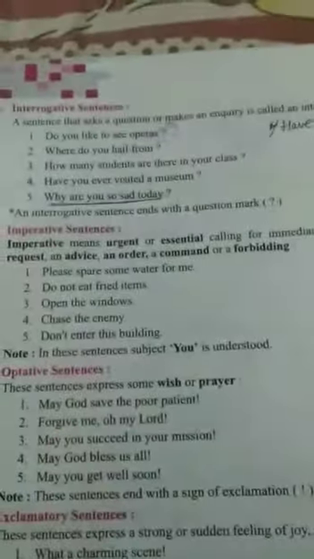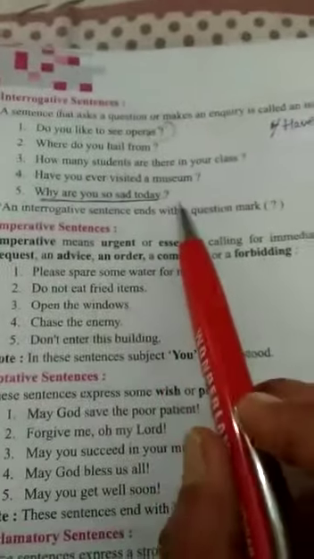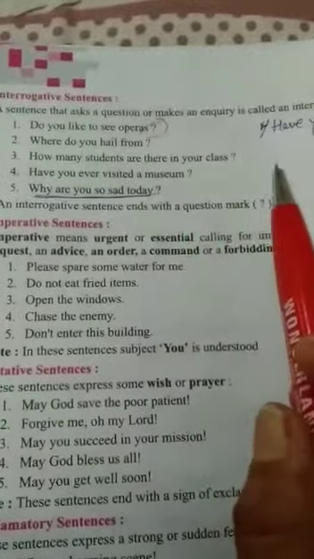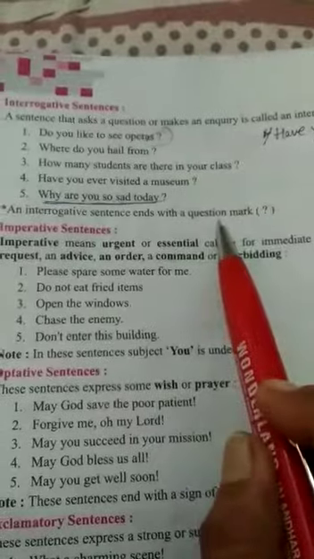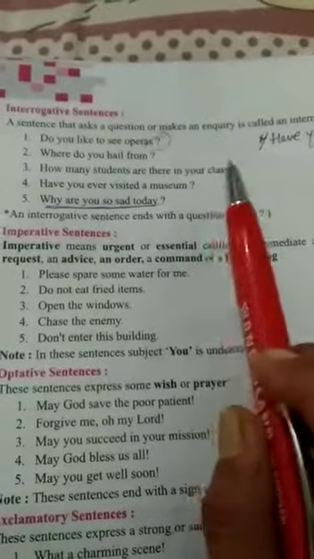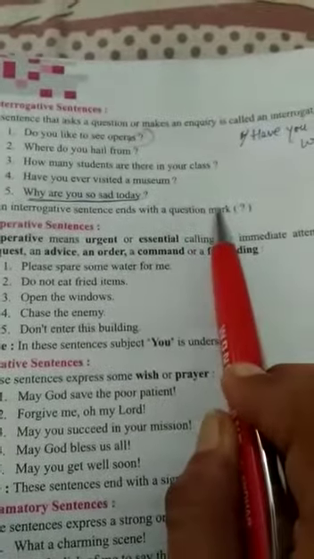As you can see, there is a question mark in the end and the sentence begins with a capital letter. Why are you so sad today? I am asking a question. This is why the sentence is called an interrogative sentence.